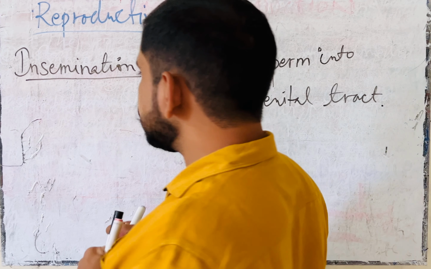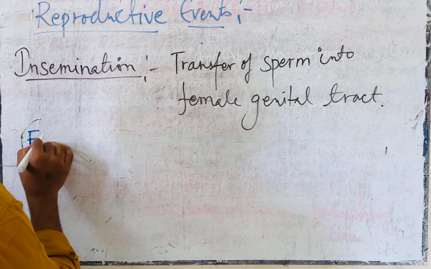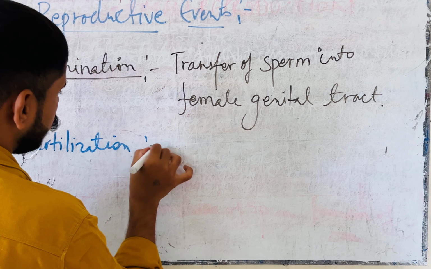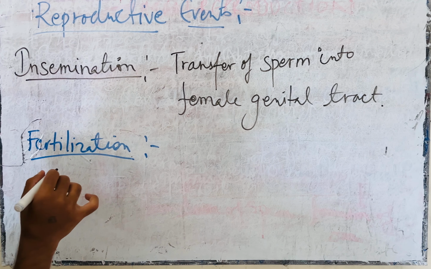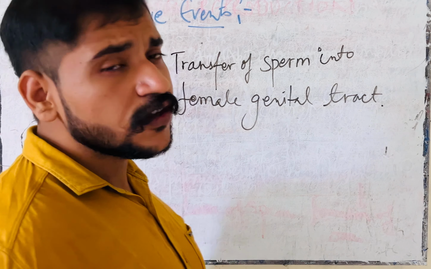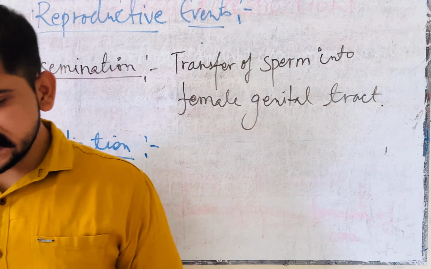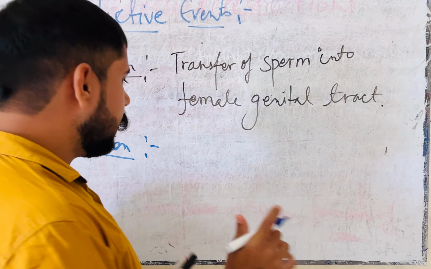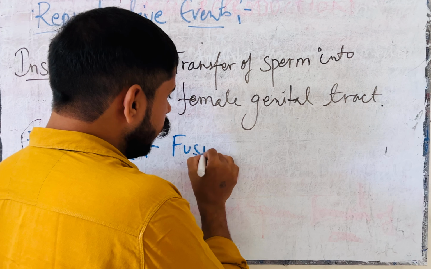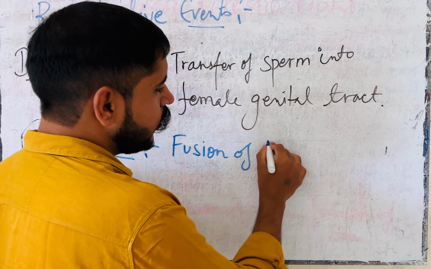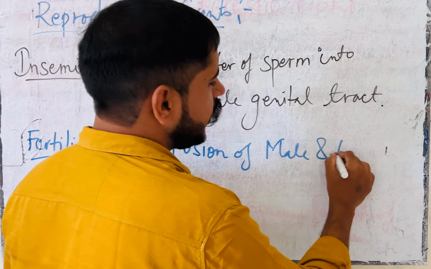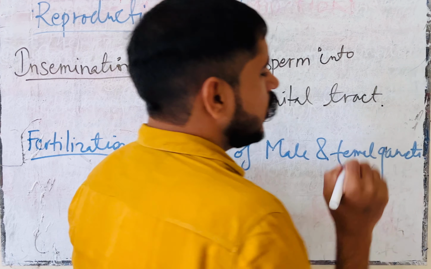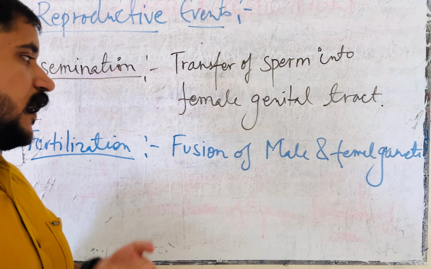The next point we have to learn is fertilization. Can anybody give me the answer? Very good. Fertilization is the fusion of male and female gametes.